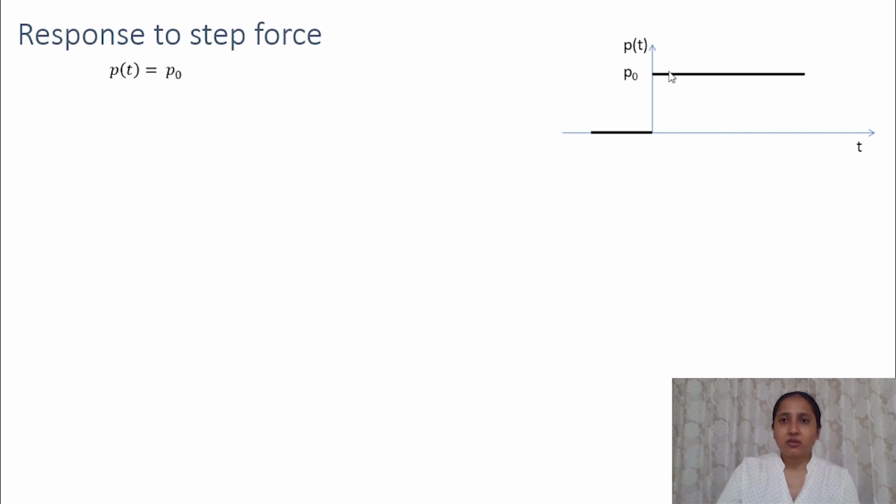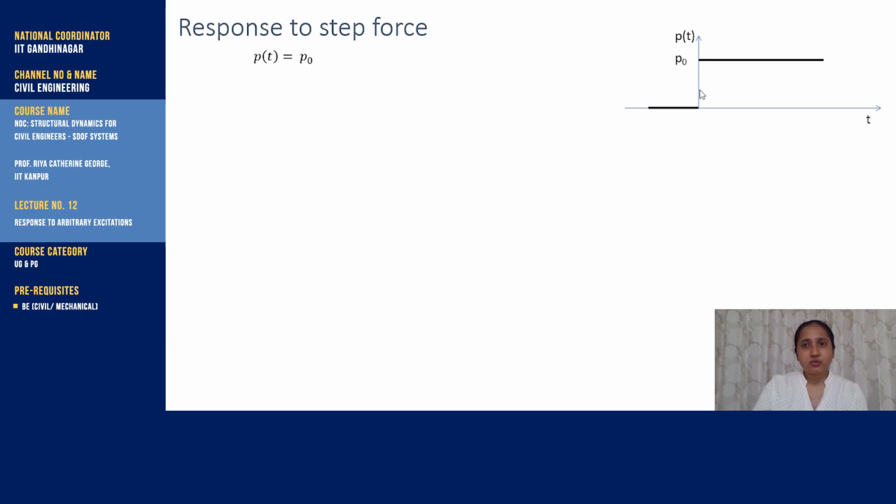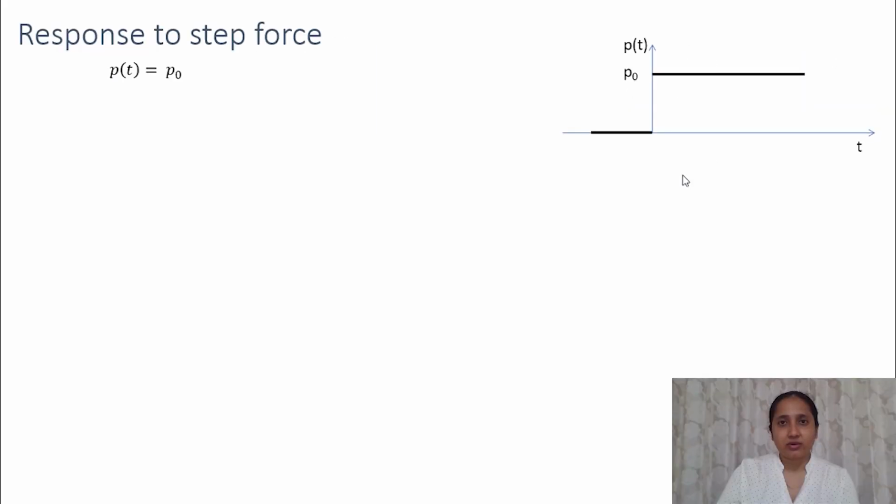So will this be equal to the static response? Because in the static case, we have a constant force, right? So what is the difference here? In the static analysis, we assume that the load is applied on the structure very gradually so that its dynamic nature can be ignored. But here, the value of the force is constant, but it is suddenly applied. So we will get some dynamic effects and we will see how much that effect is.